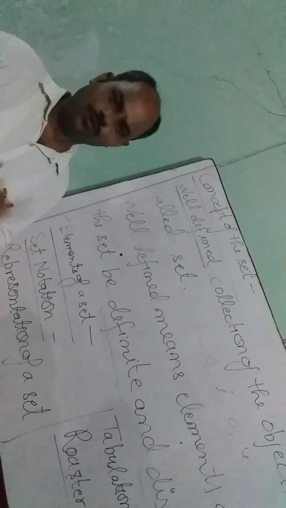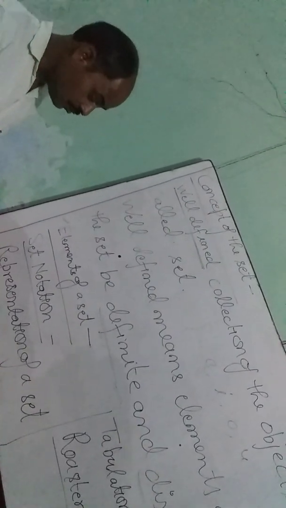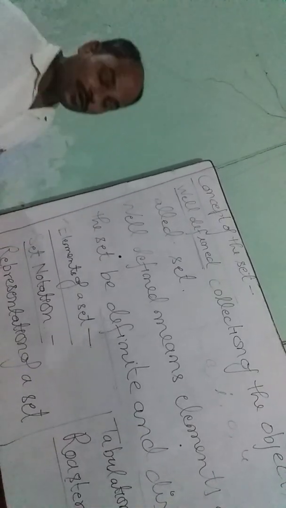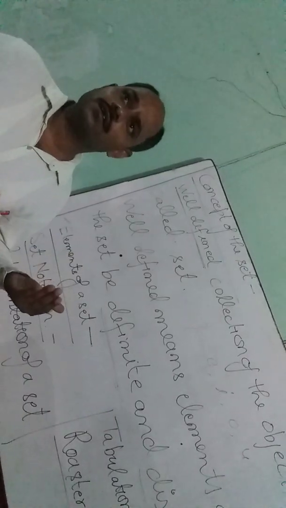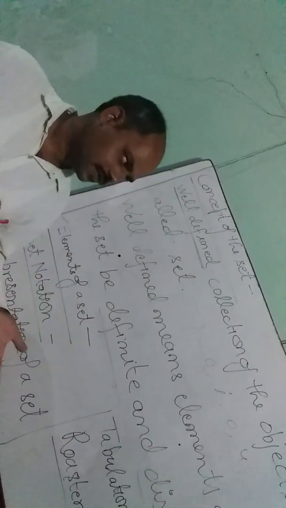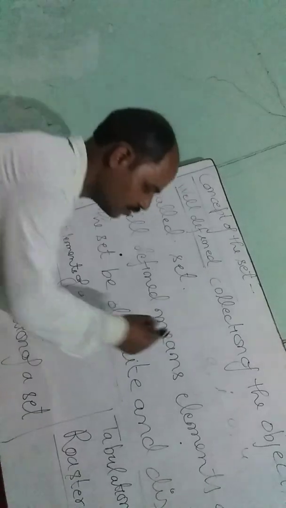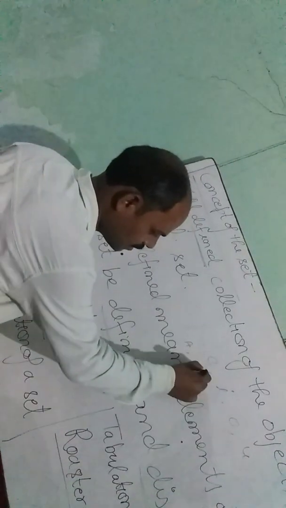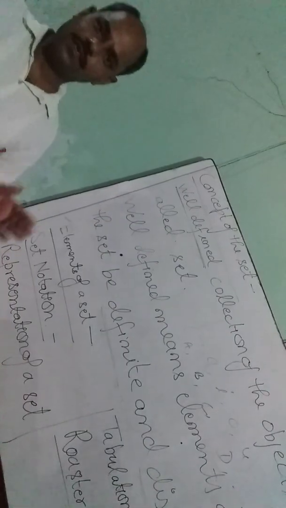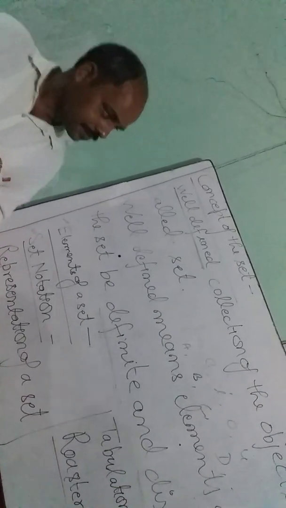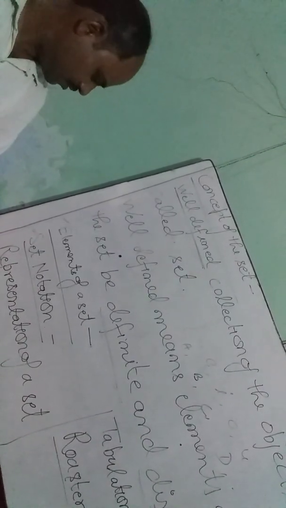Now, set notation or notation of the set. Usually sets are denoted by capital letters A, B, C, D up to Z. Now, representation of the sets.